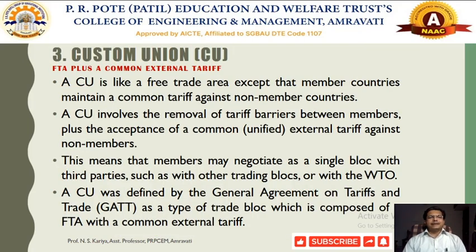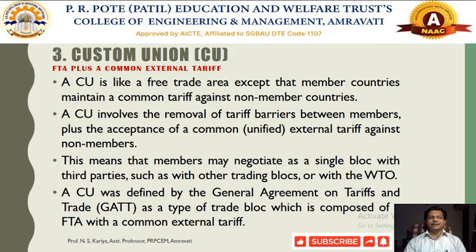The another kind of levels of economic integration is called a customs union. A customs union will possess the properties of a free trade area plus a common external tariff policy. Okay, common external tariff policy. This is also a free trade area. Remember that a customs union will also be a free trade area, but they would also implement one policy